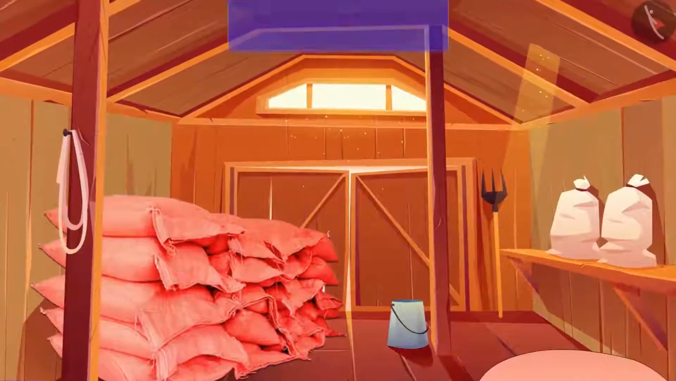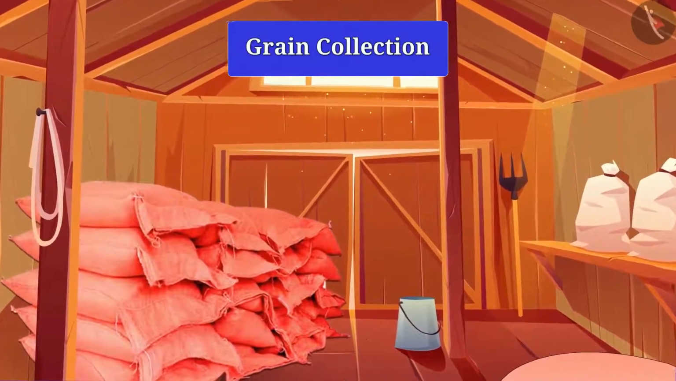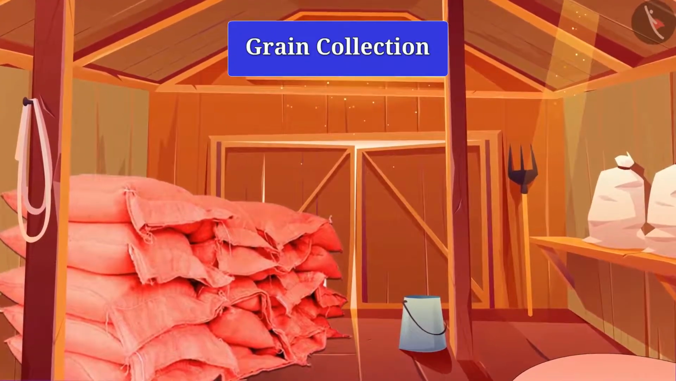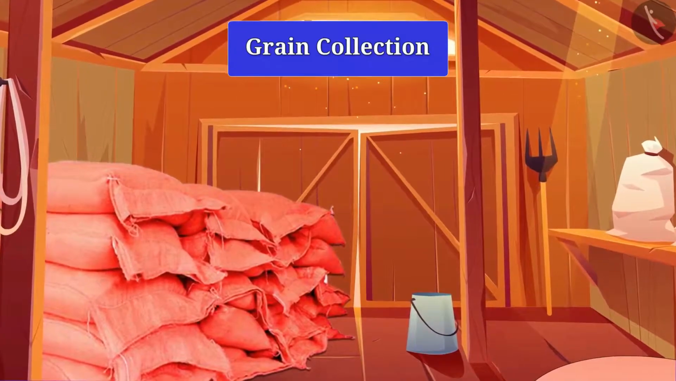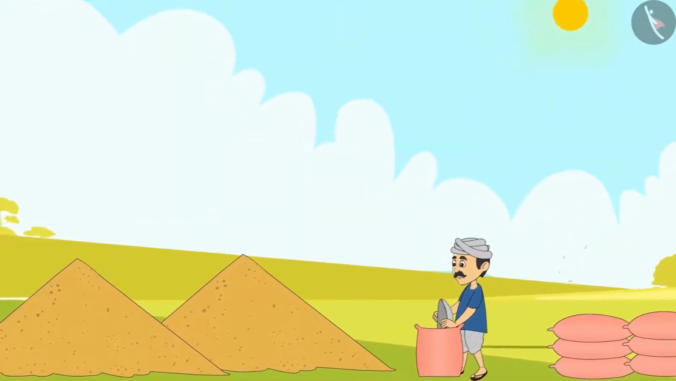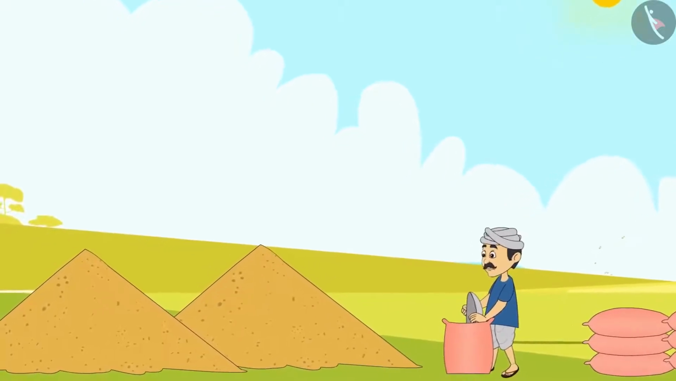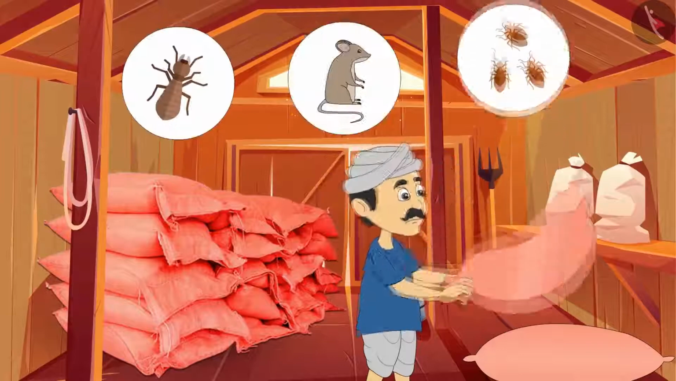Friends, if the crop is not stored properly after harvesting, it also destroys the crop. Therefore, grains should be stored properly. Do you know how to store grains? The grains can be stored by spraying chemicals and drying them in sunlight before storing, which keeps away all insects, mice, and microorganisms.